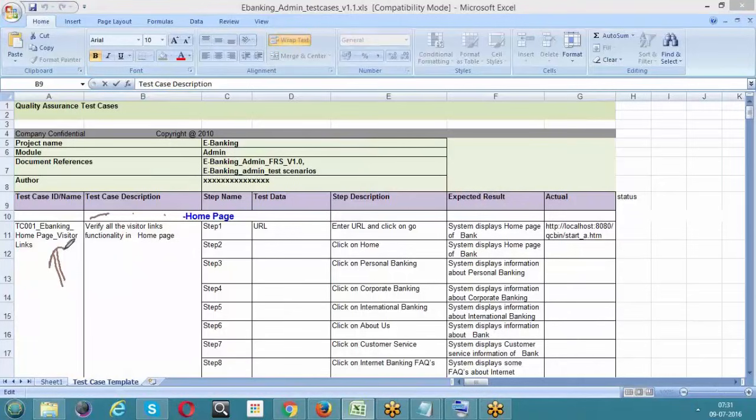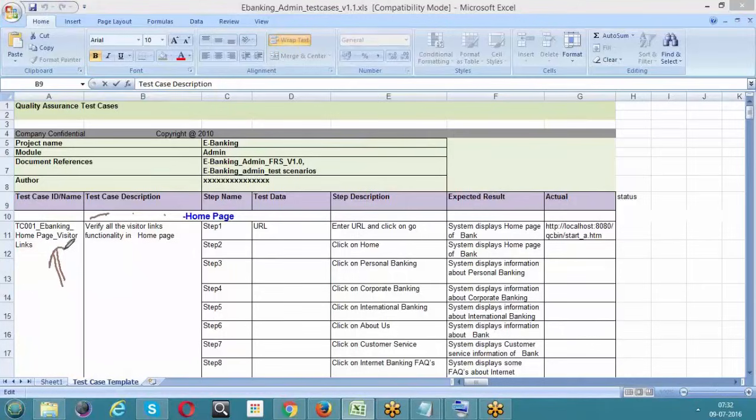So what is that? Why are we exactly conducting this test case 1? What is your primary goal? Scope should be written in the test case description. Test case description is nothing but the goal or scope of the test case. Why we are conducting the test case, that should be given in the test case description.